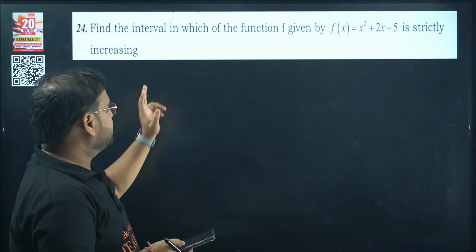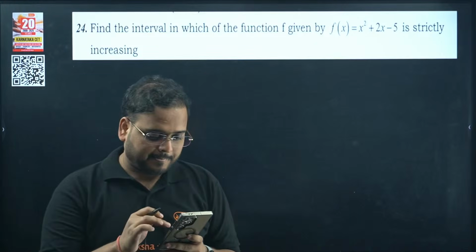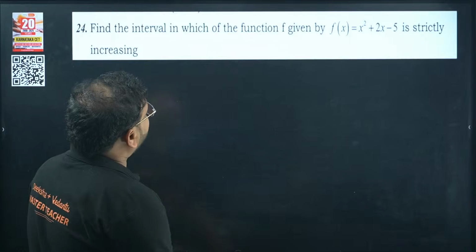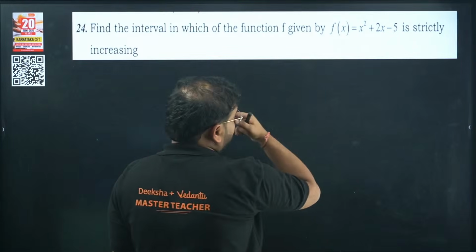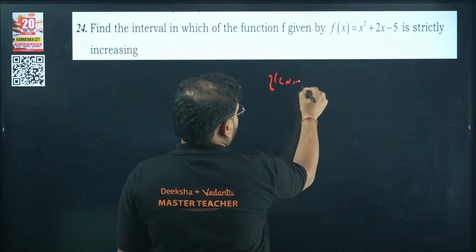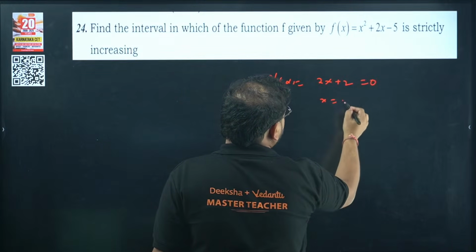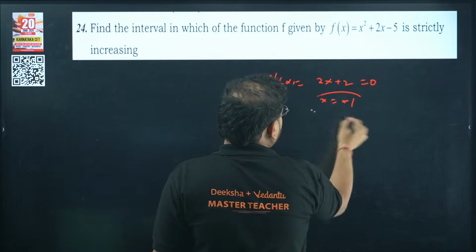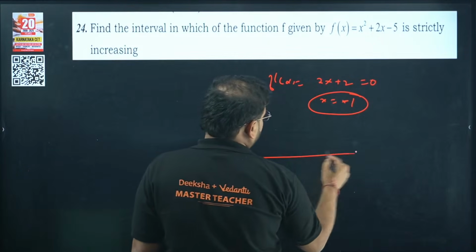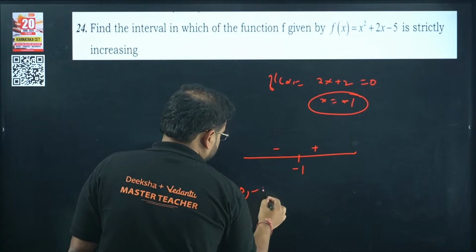Next one, this particular question is on AOD. Solve this AOD question. Find the interval in which the function f given by f equals x square plus 2x minus 5 is strictly increasing. Setting 2x plus 2 equal to 0, we get x value as minus 1. So draw the number line. We have minus 1 here, plus and minus.